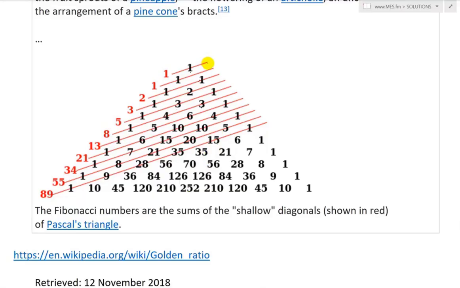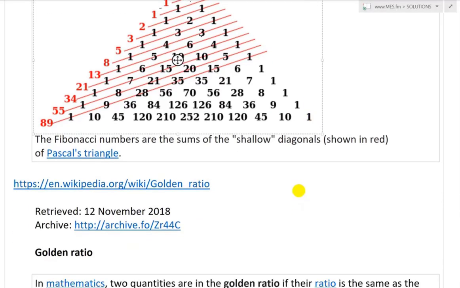And here if you sum all these shallow diagonals, it's actually pretty amazing. You get 1. Then you get 1 again. Then you get here 2. Then you get this. Wow, that's amazing. 2, 1, so that's 3, then 5, 8, 13, 21, 34, 55. So yes, that's absolutely fascinating.